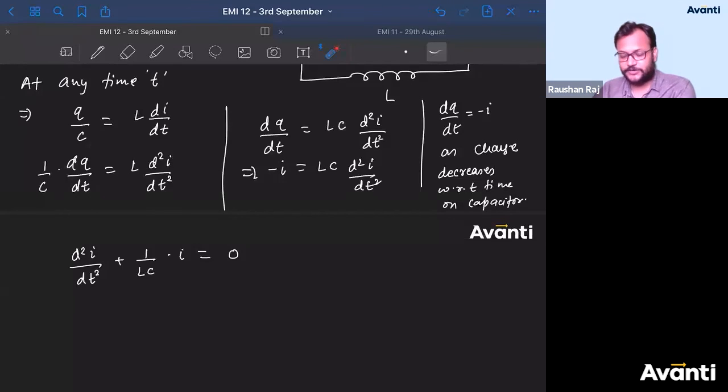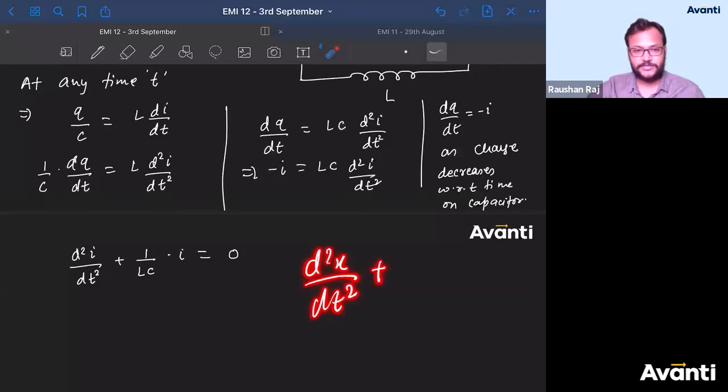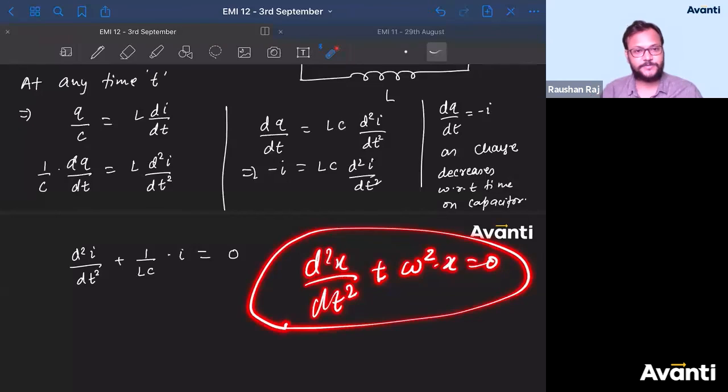Have you studied this kind of relation already? Yes, in SHM, simple harmonic motion. Very good. In simple harmonic motion, instead of I, there was x. We have studied d2x by dt square plus some constant omega square into x is 0. We have already studied this part, right?